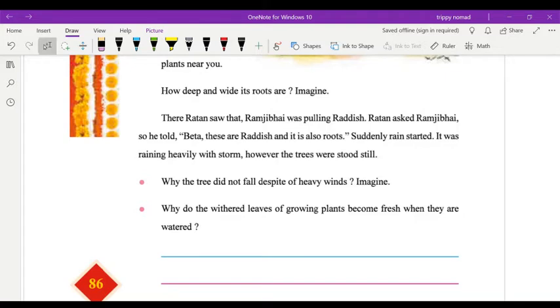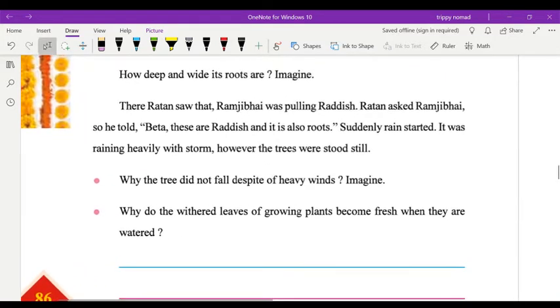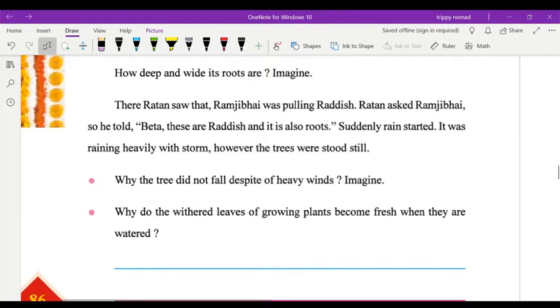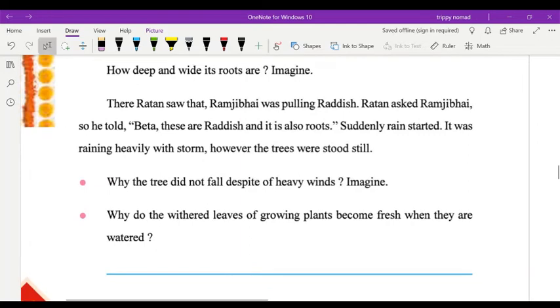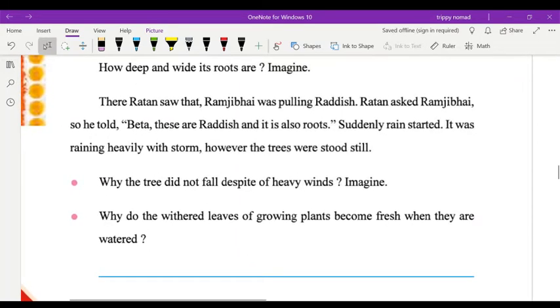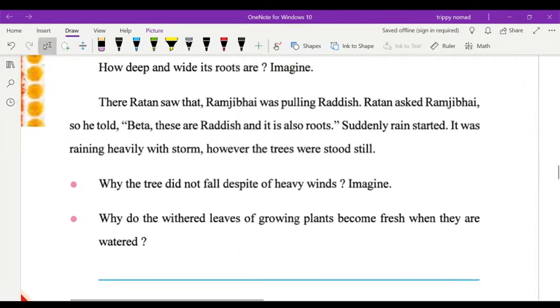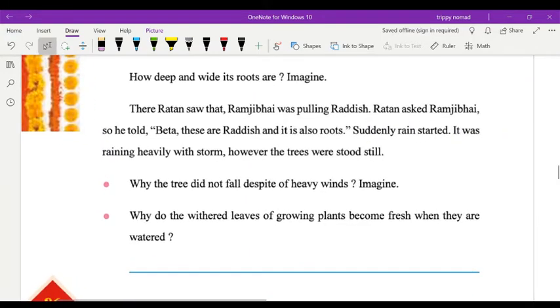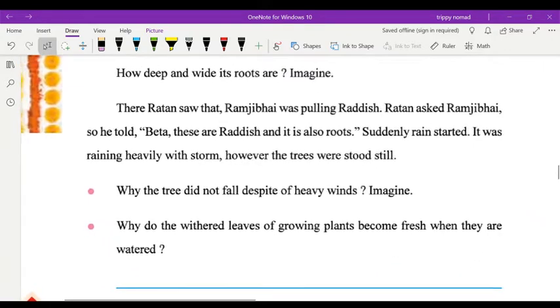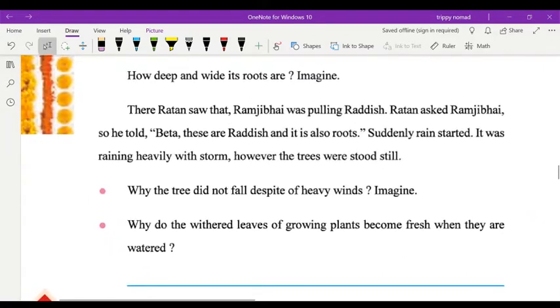There, Ratan saw that Ramji Bhai was pulling radish. Ratan asked Ramji Bhai, so he told, Beta, these are radish and it is also a root. Suddenly rain started. It was raining heavily with a storm. However, the trees stood still. Ratan saw. Some roots we use in the form of food. Suppose radish, carrot. These are the roots that we use in the form of food.